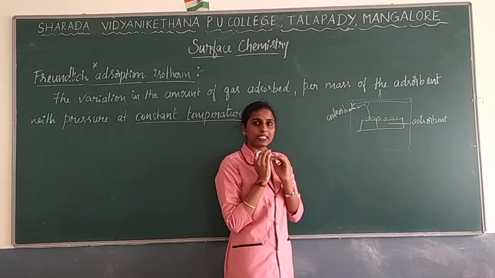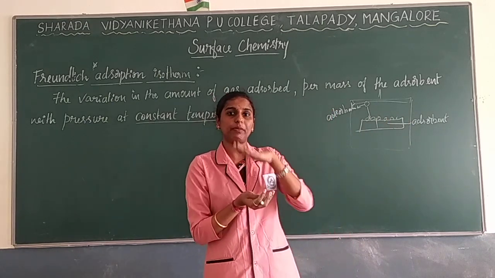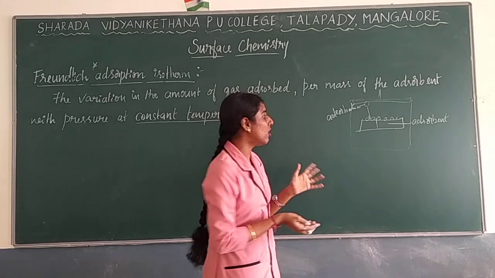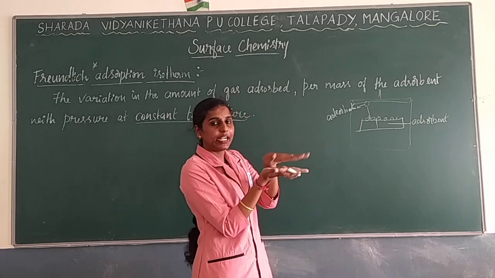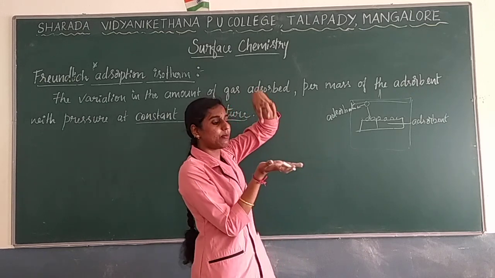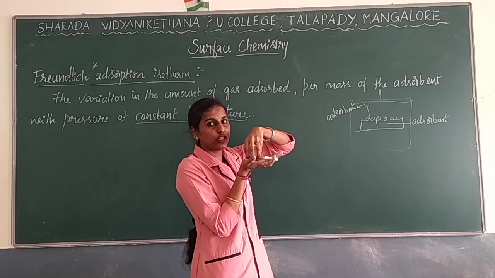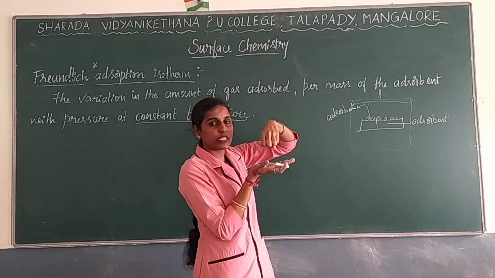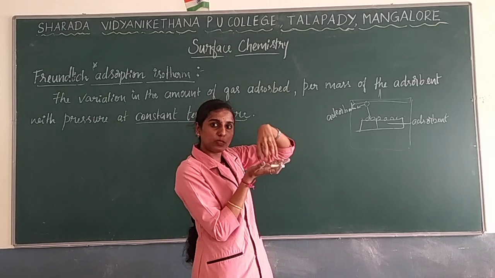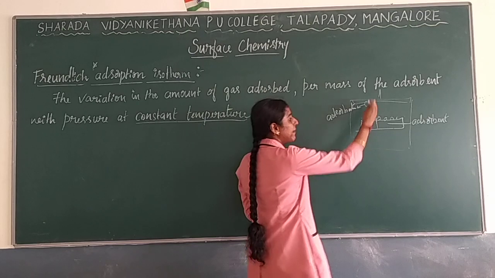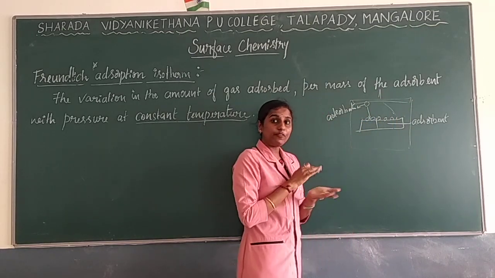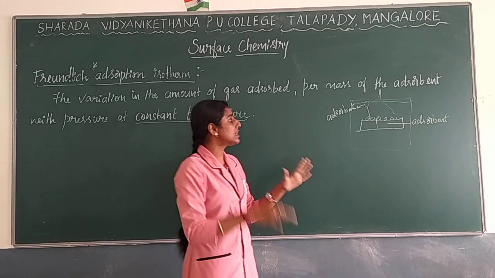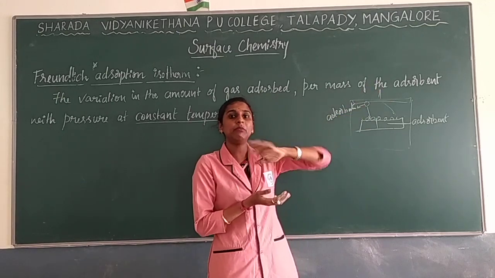After some time, the process will become slow. Why will it become slow? Because of the surface area. If the surface area is less, some of the molecules will come and adsorb on the surface, and only some space will be left. Those spaces also will be covered by the pressure, but now this process will become a bit slow. After some time, this process will become constant.